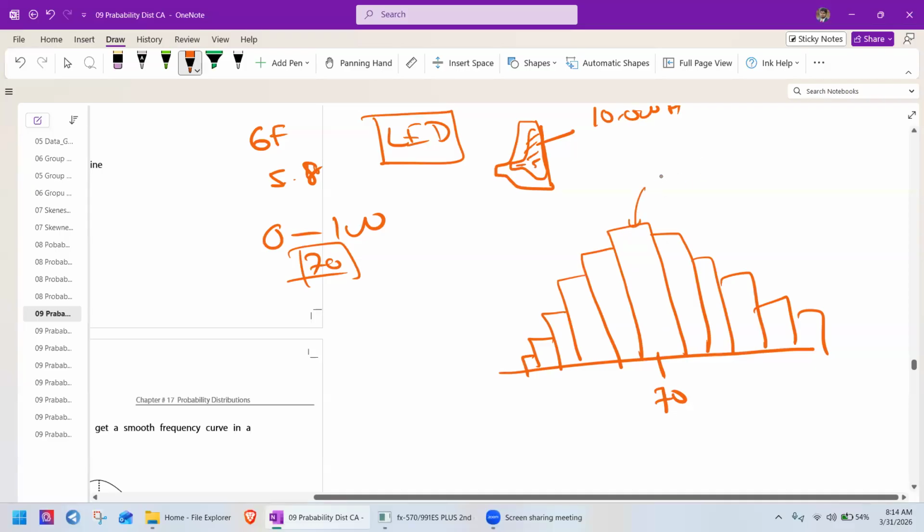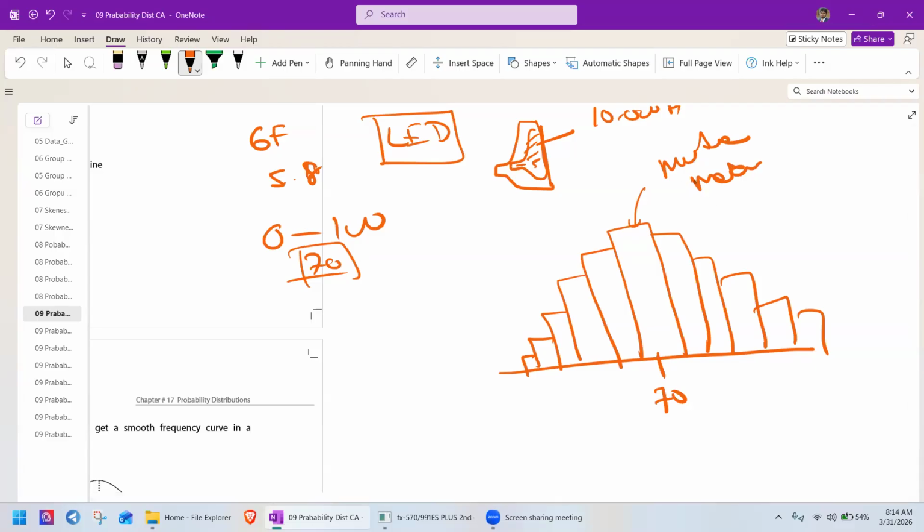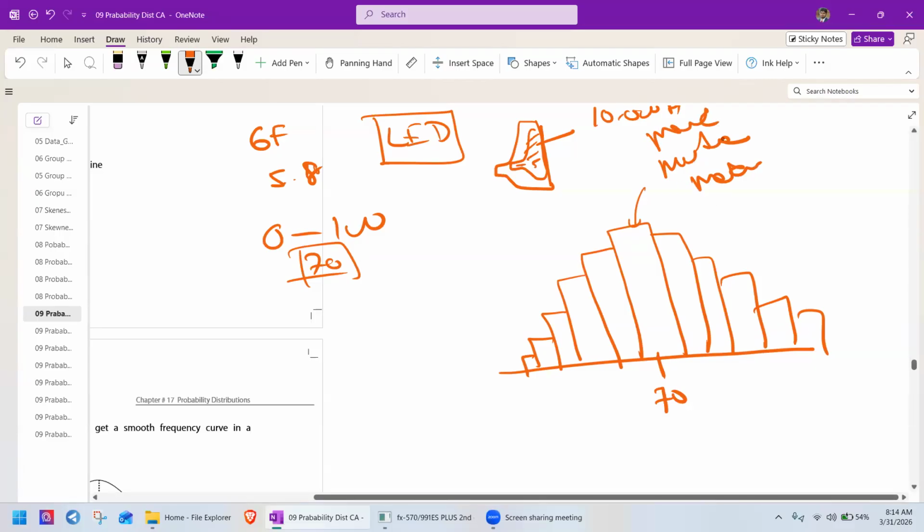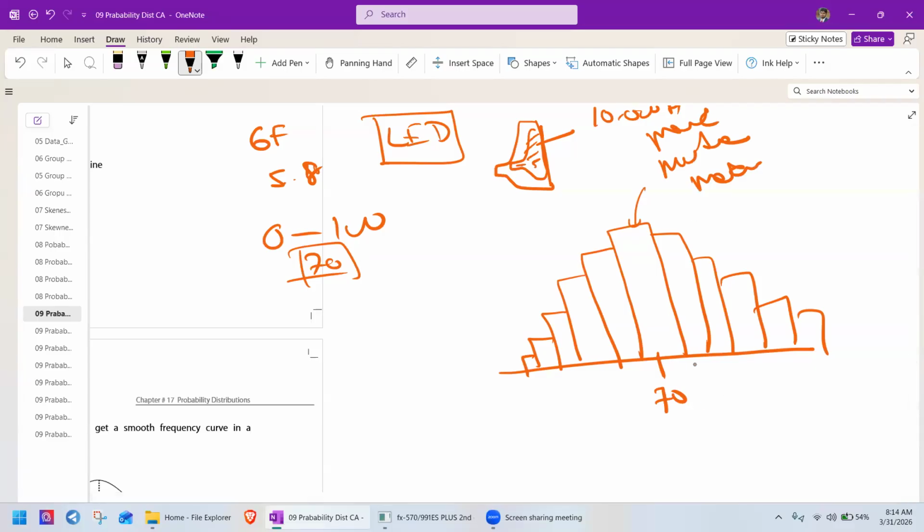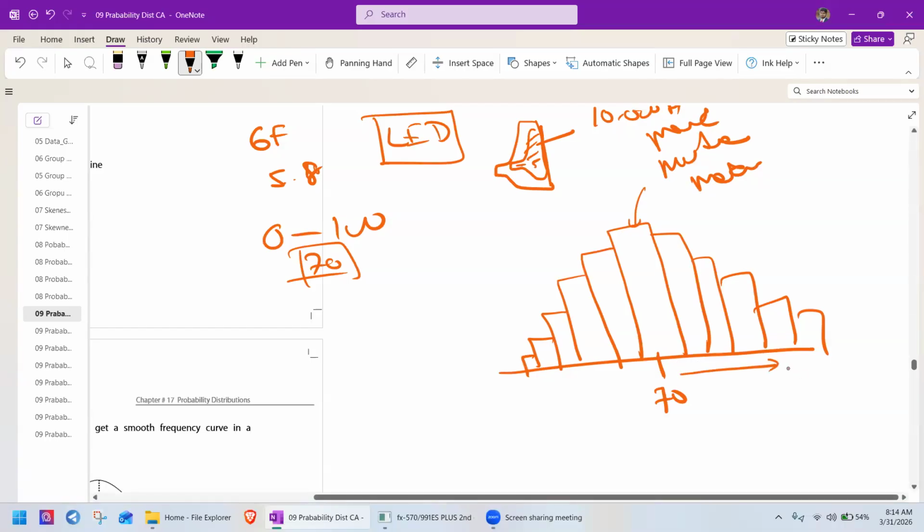Most of the students will get these marks: mean, median, mode. Some of the students get higher marks than the mean. So X goes up to 100 maximum, and here is the 0 minimum.